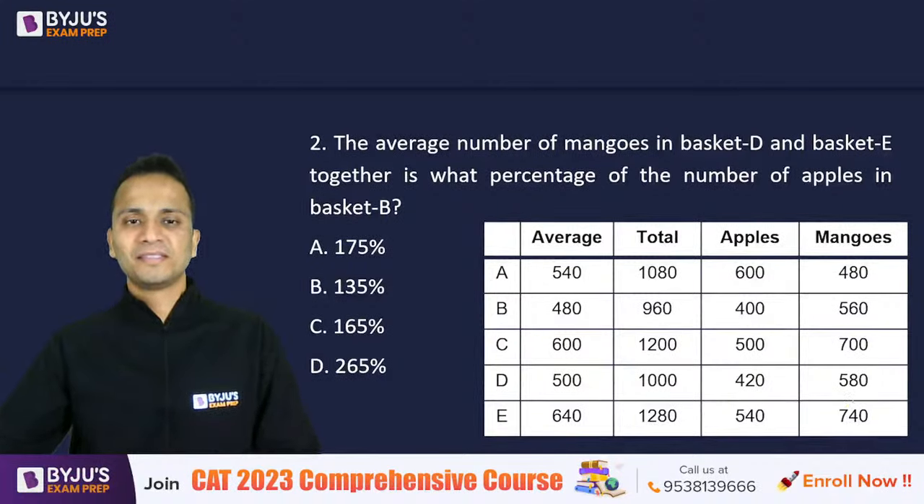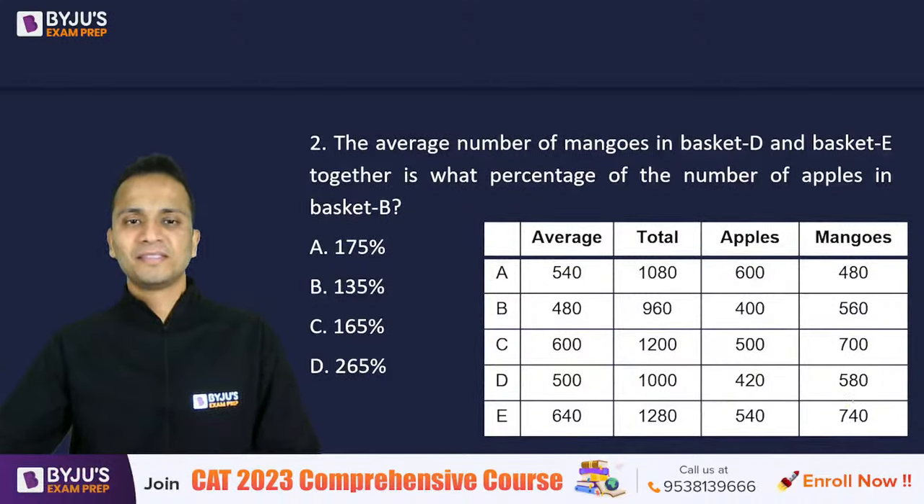So the question is the average number of mangoes in basket D and E. So basket D and E, number of mangoes are 580 and 740, but they are talking about the average number of mangoes in these two baskets. So average number of mangoes will be 580 plus 740 divided by 2. So this will be 1320 divided by 2, that is 660.